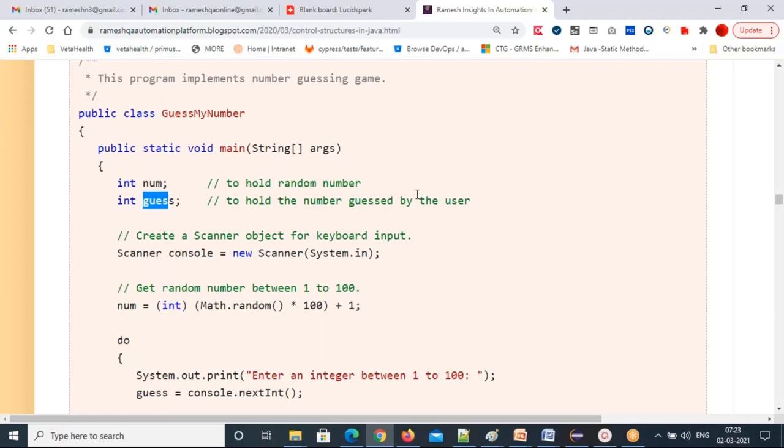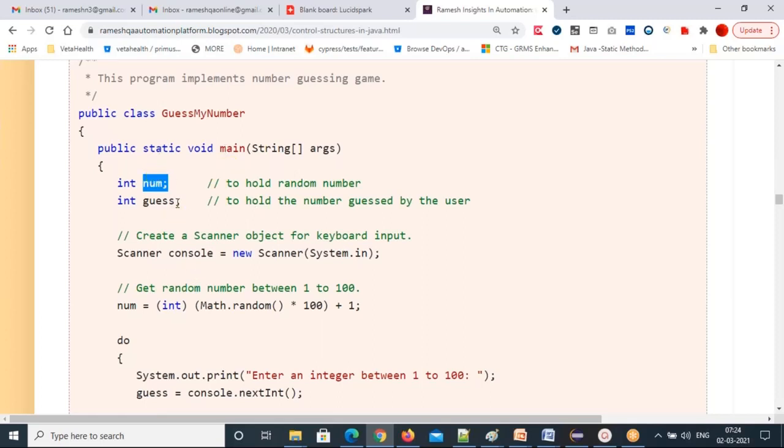I created an object of the Scanner class, Scanner console equal to new Scanner System.in, to enter your guess. The guess number should match the random number, so until then you keep doing that.